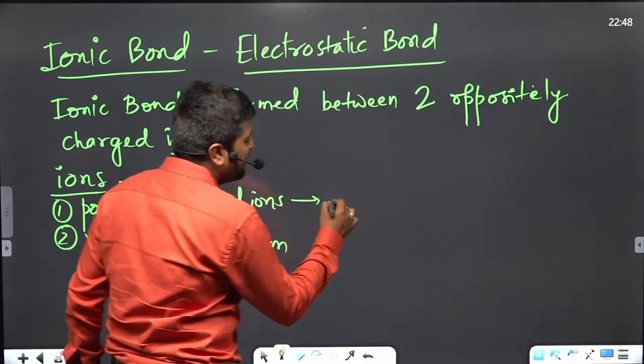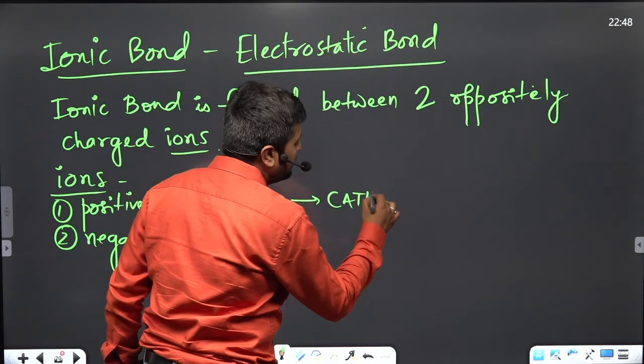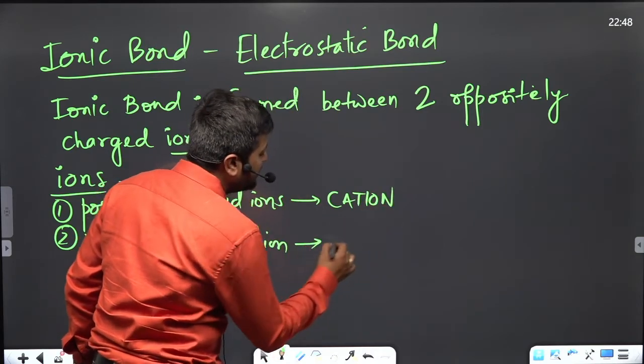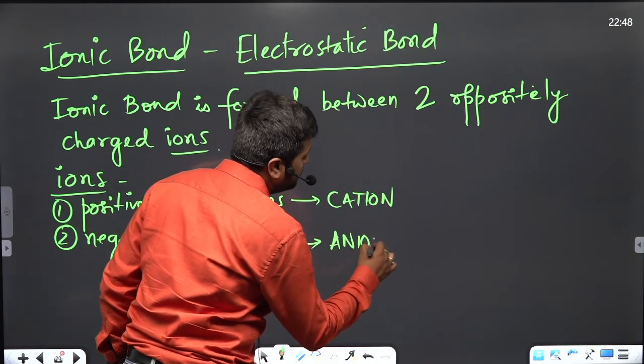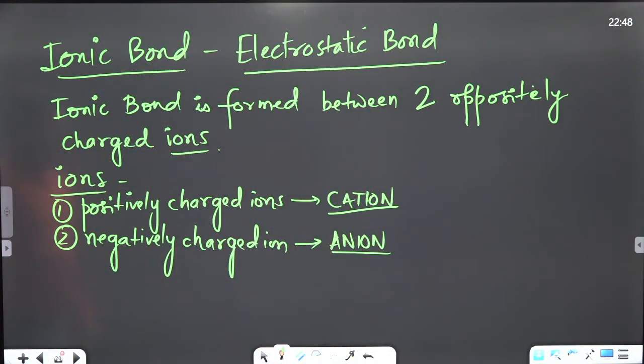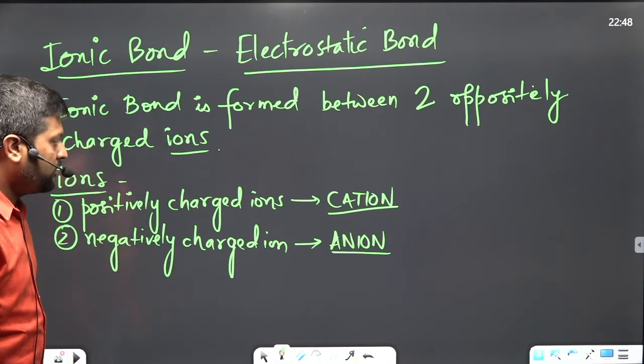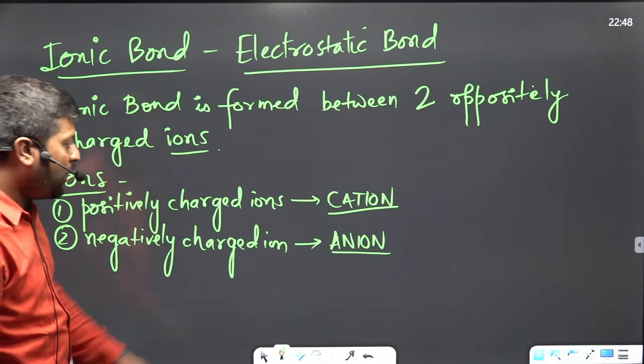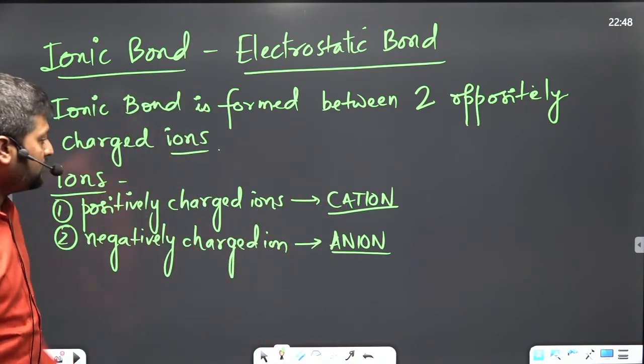The positive one is called cation and the negative one is called anion. Please note it down, and then we move forward to how they are formed and why they are formed.